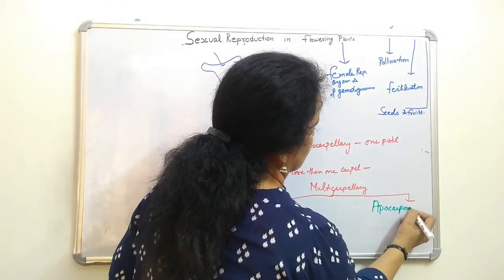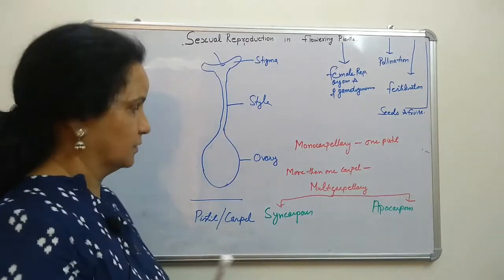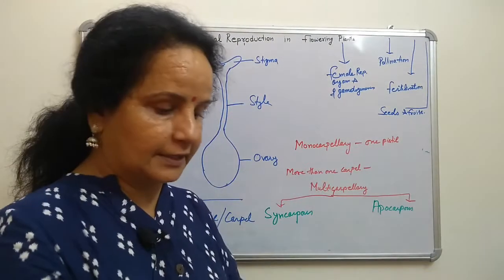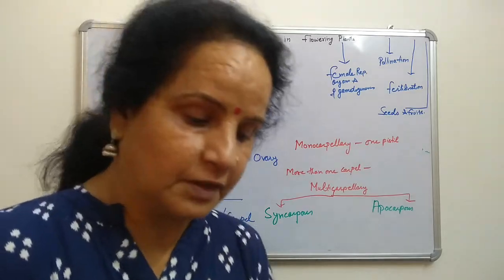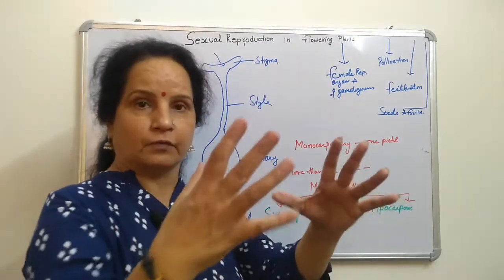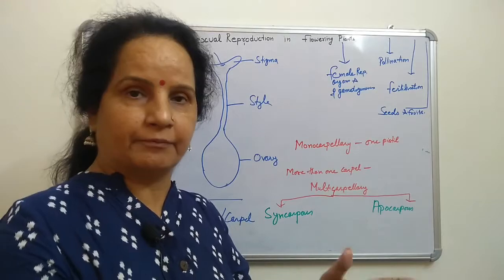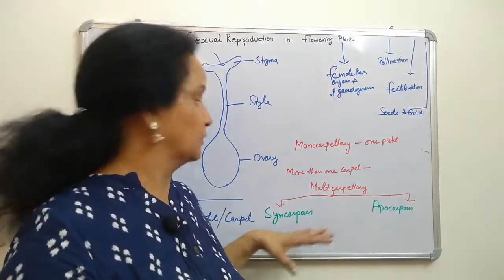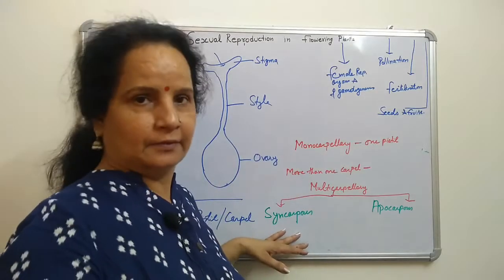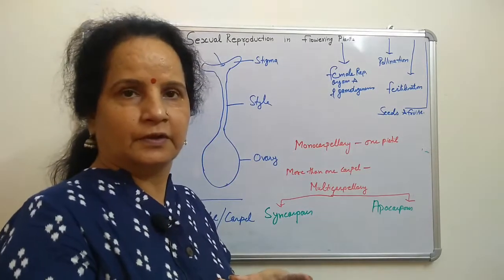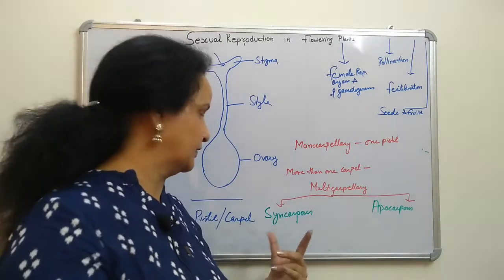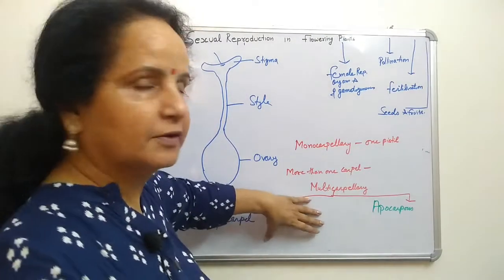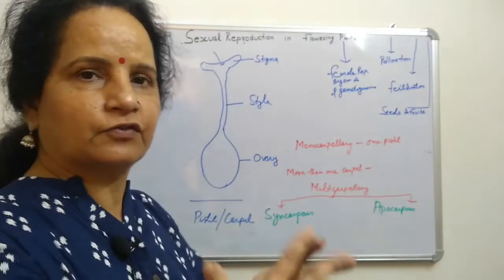Syn means fused. When a number of carpels are there and they fuse together, they will produce the female gamete, all perform their function jointly, and they are attached together.